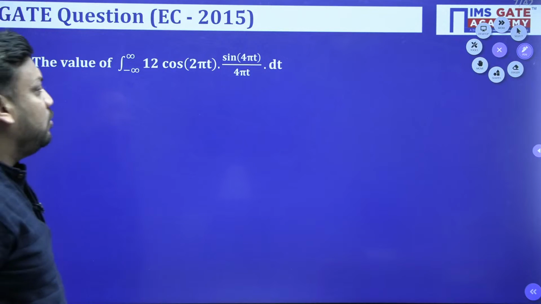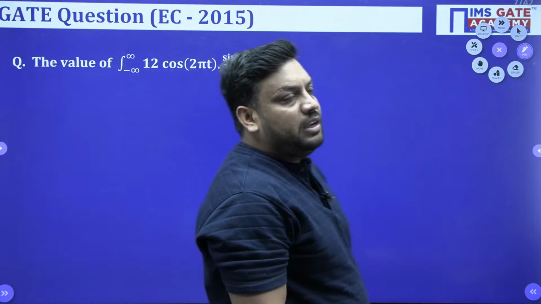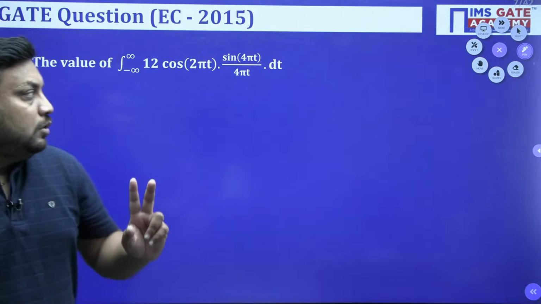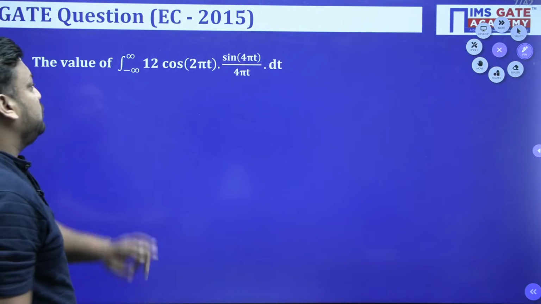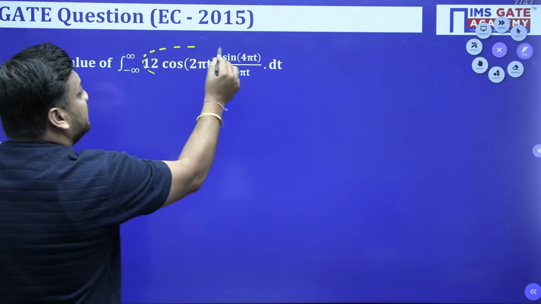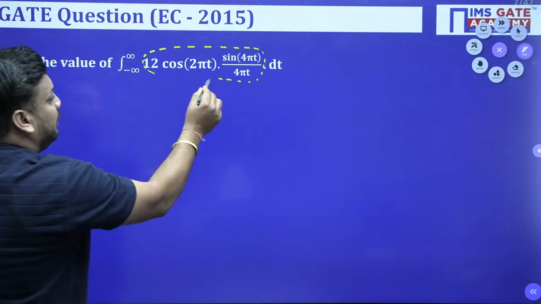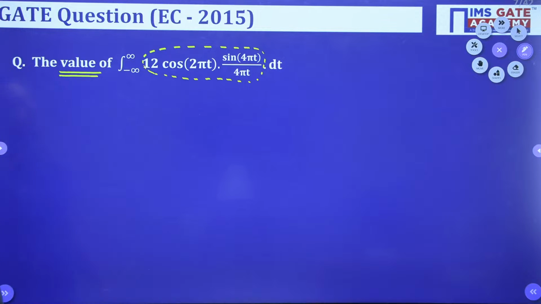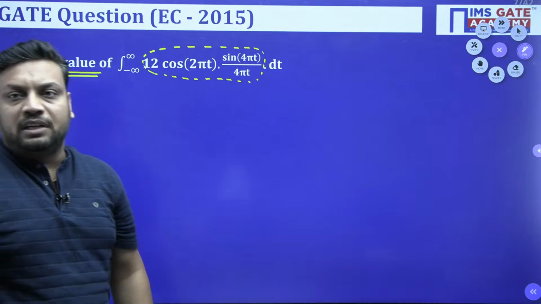Now, it's a very good question, Electronics and communication 2015, asked for 2 marks बच्चों. So just try to attempt this question. The examiner is asking for the complete value of the integral from minus infinity to infinity. It looks like a mathematics question because it just asks for the value of this, but you can solve this question as a signals and systems problem.